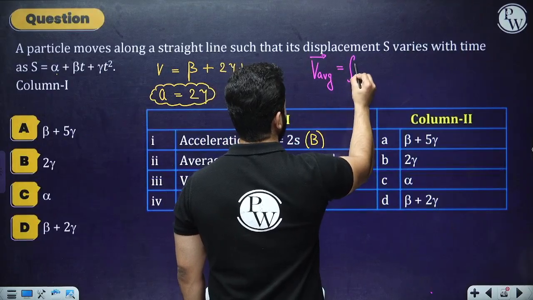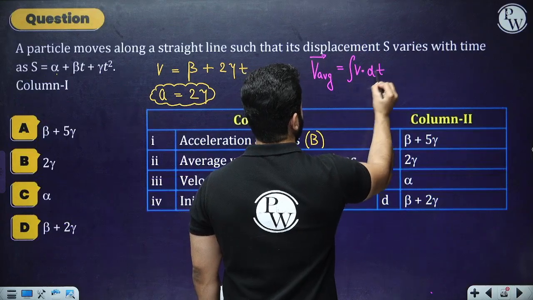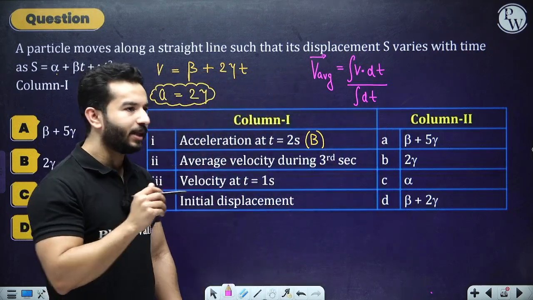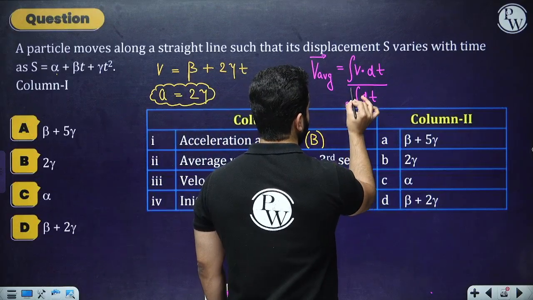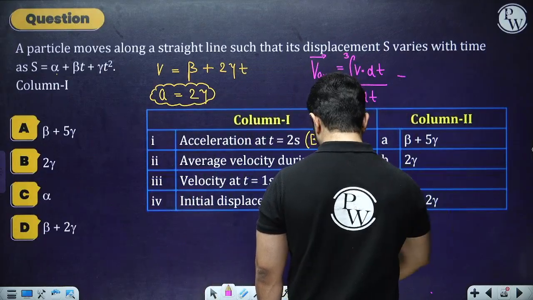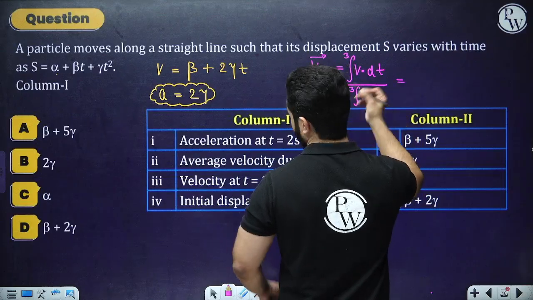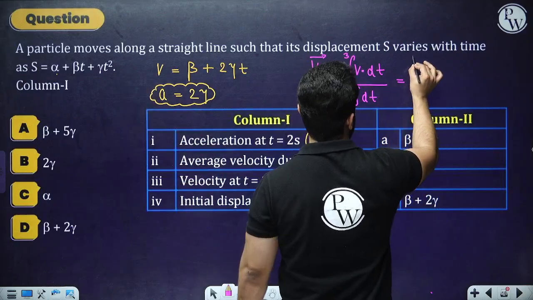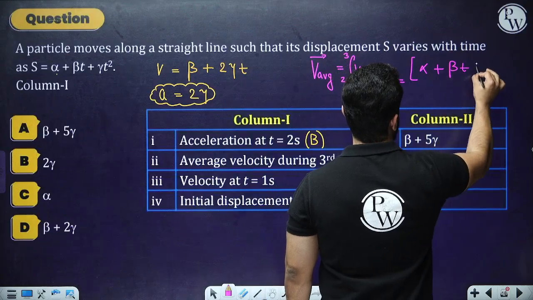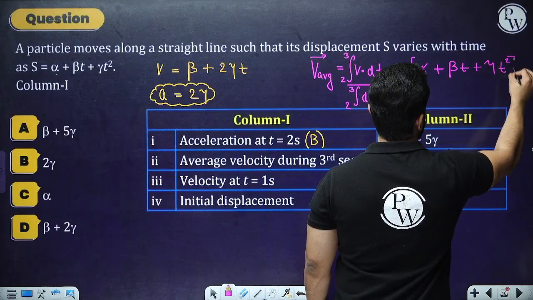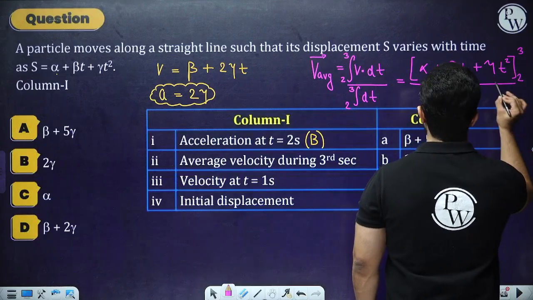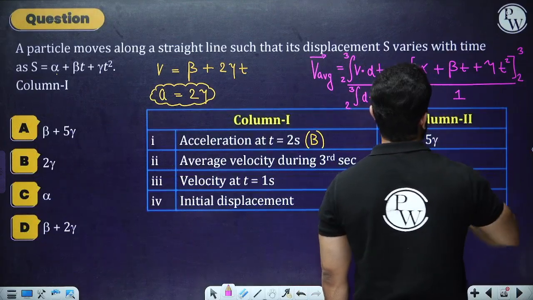So average velocity will be written as the integral of v dot dt divided by integral of dt. And when they are saying third second basically means from 2 to 3. So let's integrate this equation. So obviously if you are going to integrate, you are going to land up to that. So that is alpha plus beta t plus gamma t square, and from 2 to 3 you have to integrate it, and divided by, this will obviously be 1.